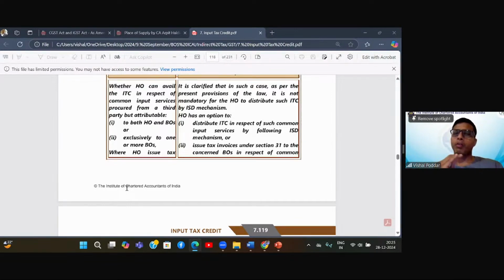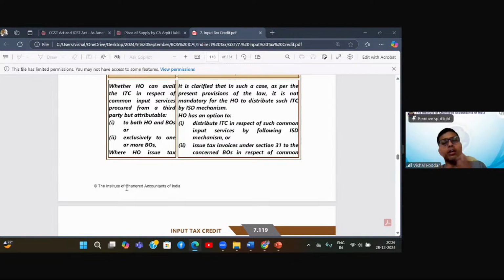Now, here we are only concerned with distinct person. There have been some advance rulings in GST which highlighted this concept of cross charge. Before that, nobody was much bothered or concerned about the cross charge, neither the taxpayers nor the department. Then there were these rulings, and in these rulings, the advance authority said that you have to compulsorily cross charge. What they said, I'll explain, but I'm just giving you the gist.